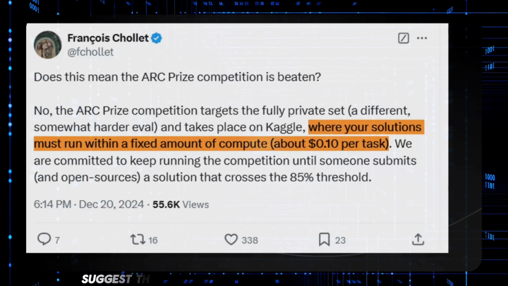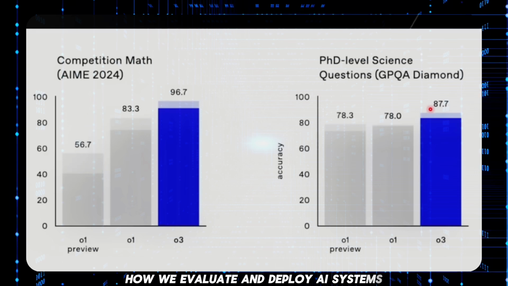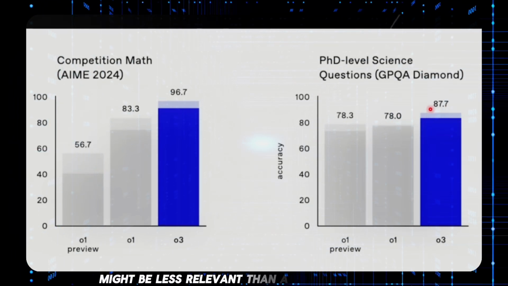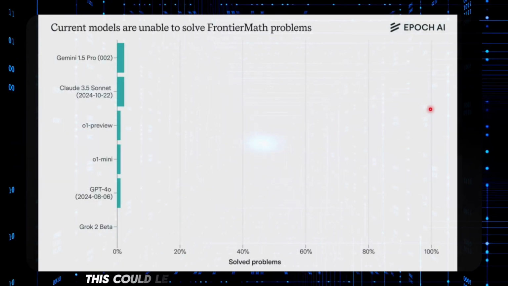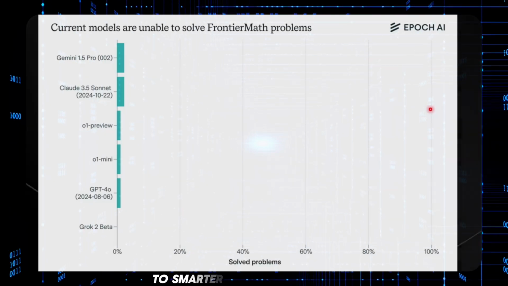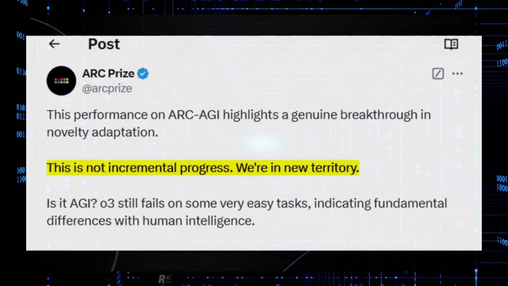O3's approach suggests that we might need to fundamentally rethink how we evaluate and deploy AI systems. The traditional metrics of parameter count and training data size might be less relevant than a model's ability to perform effective search and reasoning during inference time. This could lead to a new paradigm in AI development, where the focus shifts from bigger models to smarter inference strategies. The question of whether O3 represents true AGI remains contentious.